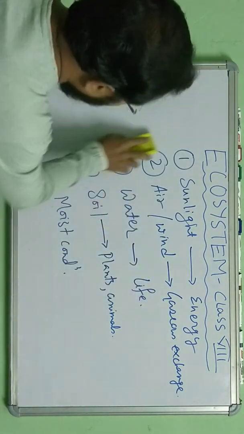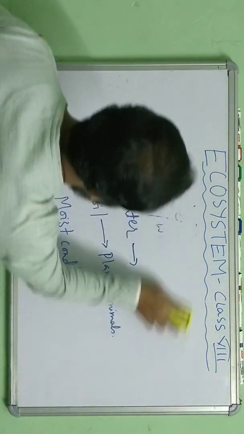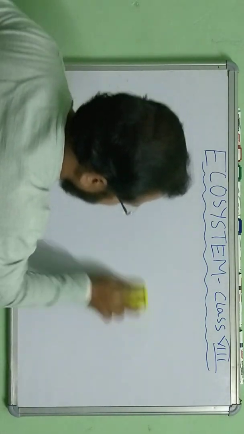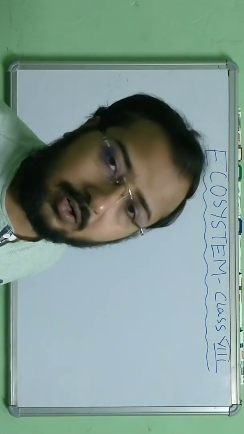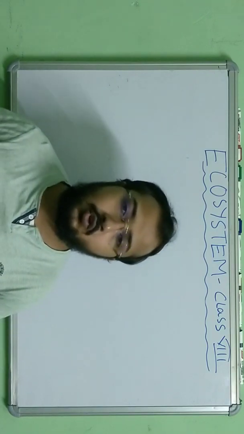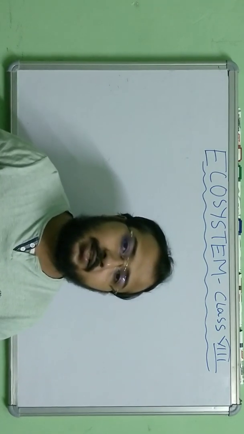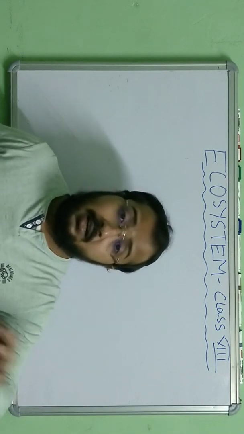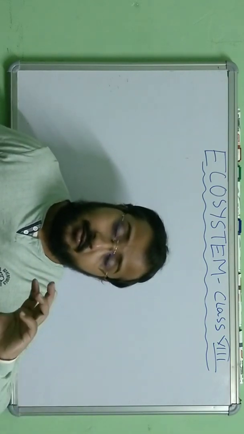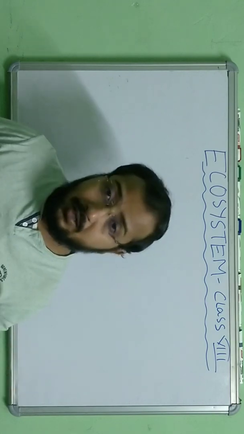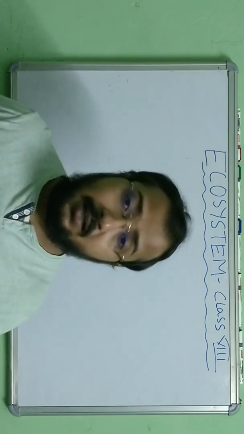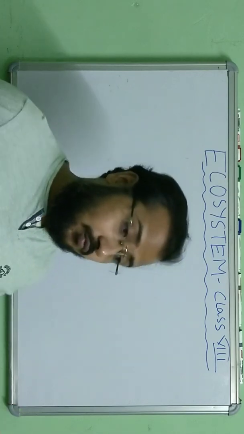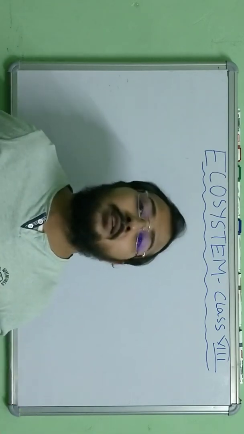Now let's move to the next point. We will see the interaction between the living organisms. The living organisms also interact with each other, they depend on each other for survivability. In another way I can say that for food, one living organism depends on the other, and this is how they survive.